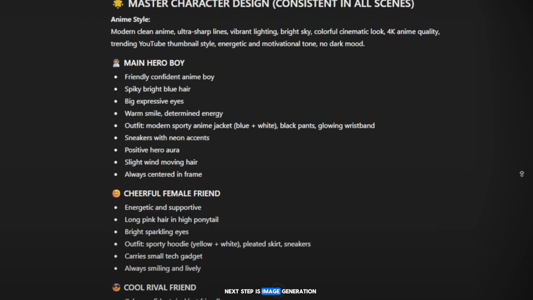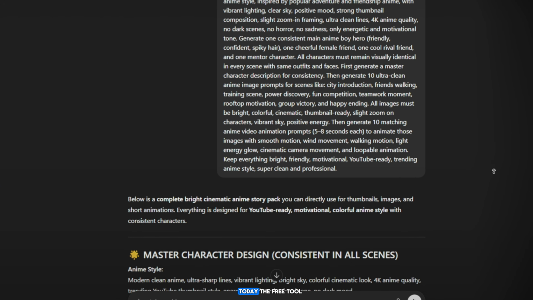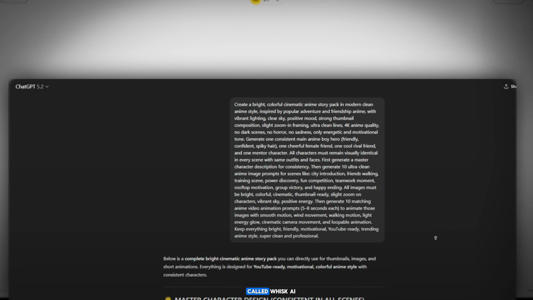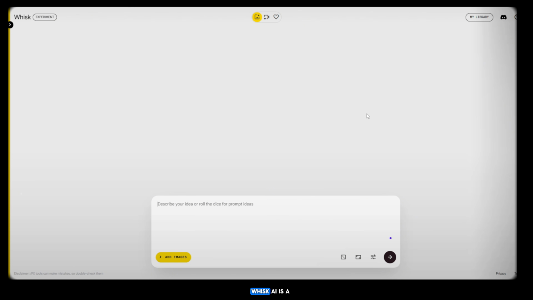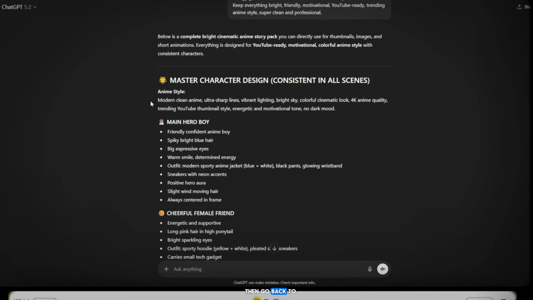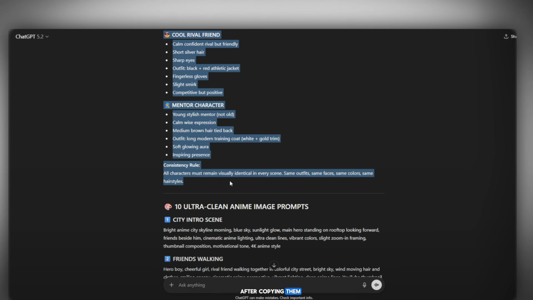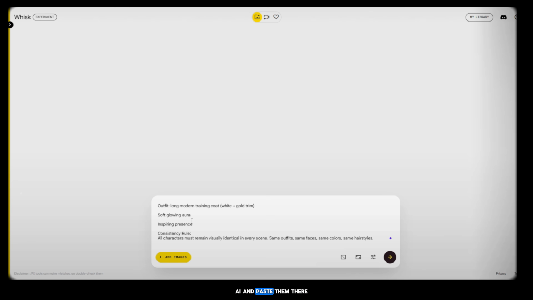Next step is image generation. Now let's move to image generation. Today, the free tool we are using is called Whisk AI. Whisk AI is a free AI platform where you can generate unlimited AI images. As you can see, its interface looks very clean and nice. First, log in using your Google ID. Then go back to ChatGPT. Copy all the character prompts. After copying them, come back to Whisk AI and paste them there.